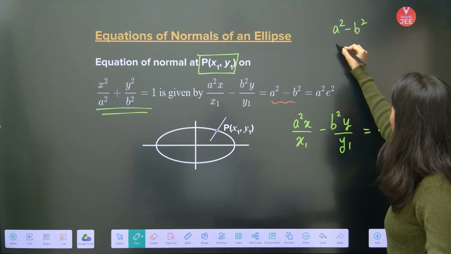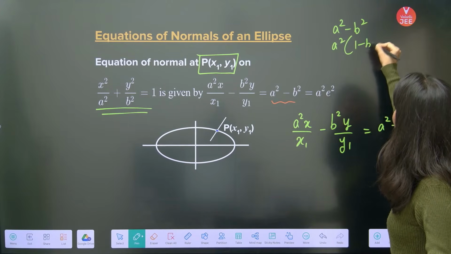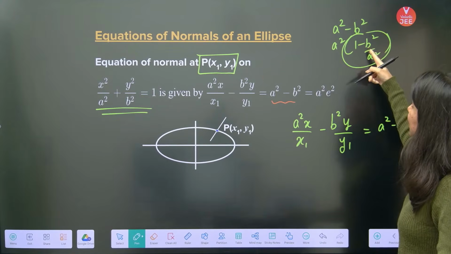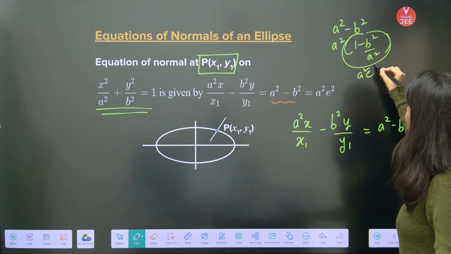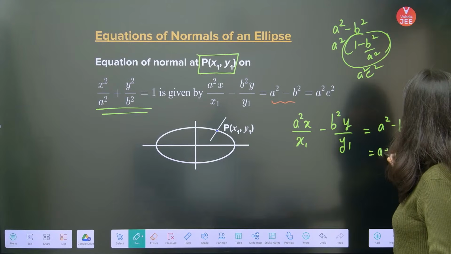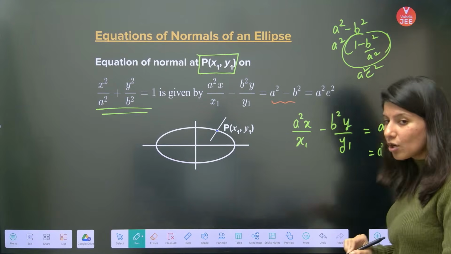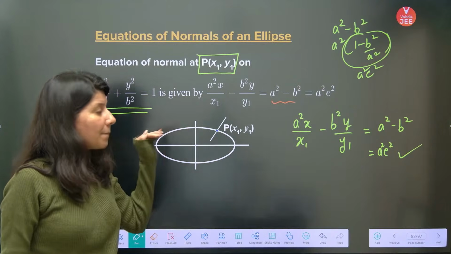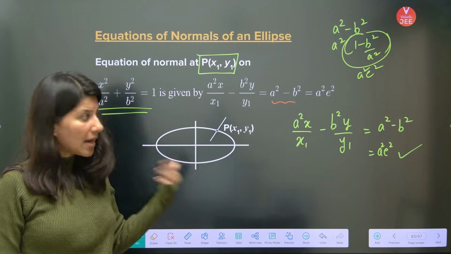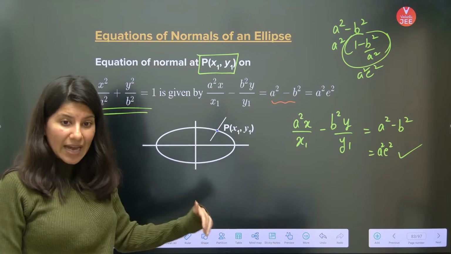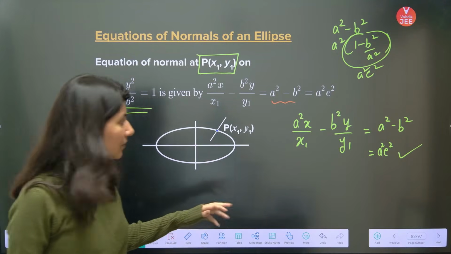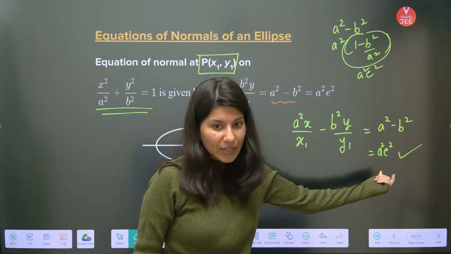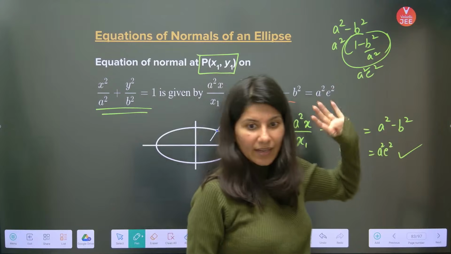Now understand, a square minus b square of an ellipse. If I take a square common, what will I get? 1 minus b square by a square. Can you see? Do you find it familiar? This is e square. So this is also a square e square. This is what your equation of normal is. You have to remember a little bit: a square x by x1 minus b square y by y1 is equal to a square minus b square. Now a square minus b square, how will you get? a square e square, that I have showed you.